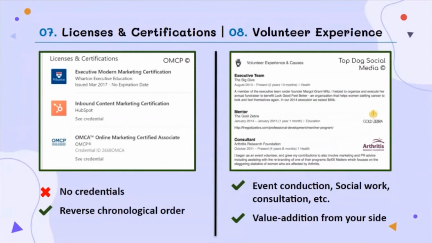Now, talking about the volunteer experience, the information to be mentioned here is purely based on the practical on-site work an individual has done. So consider that I am a publicity manager for the mega event Impulse of Software. What I can do is add here how much growth in registrations happened due to me, or what unique publicity ideas I had proposed.